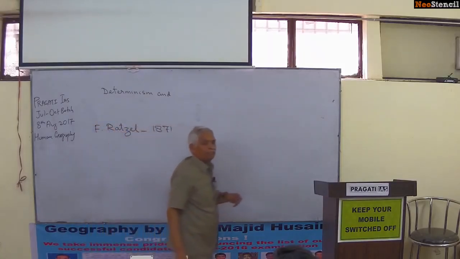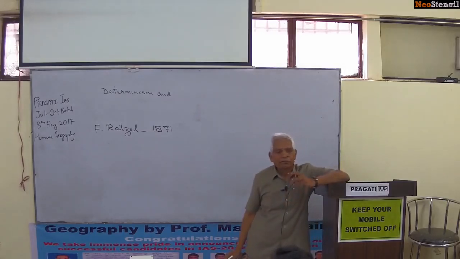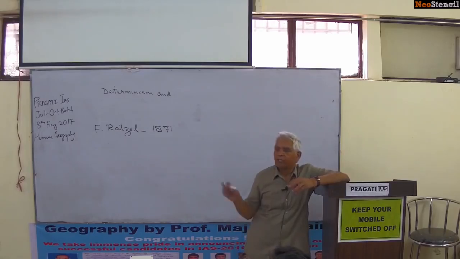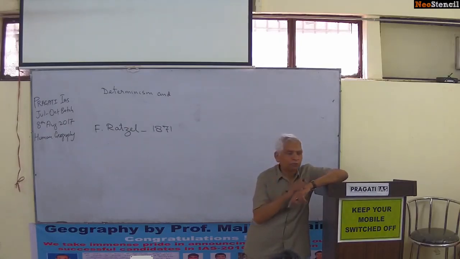In 1871, he published a book, and he was a field anthropologist or human geographer. He surveyed many tribes of European countries, the Carpathian mountains, Alps mountains, Caucasus mountains. He traveled and wrote a book on the life of the people living there.